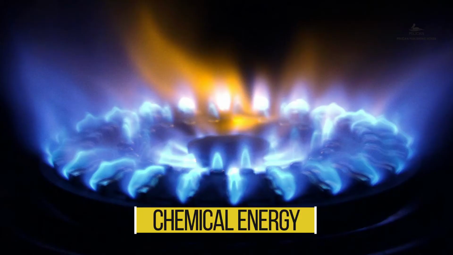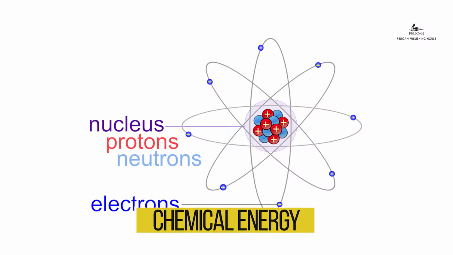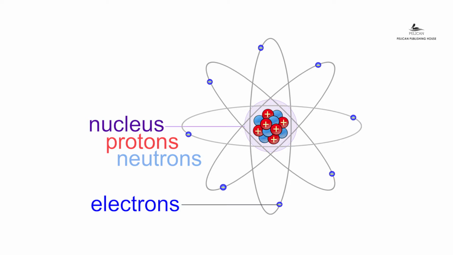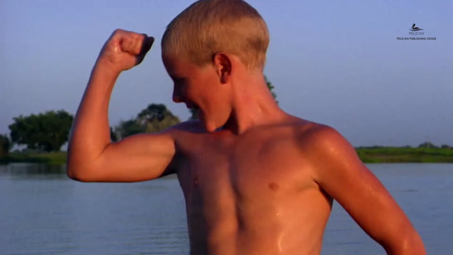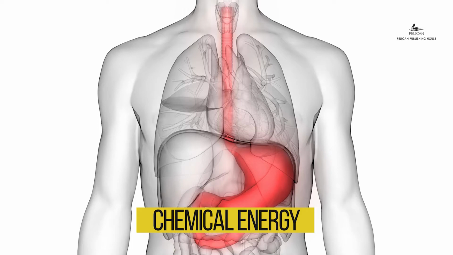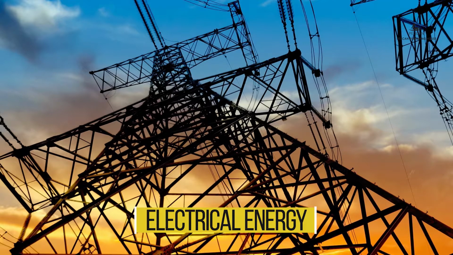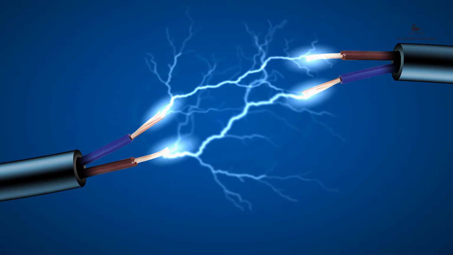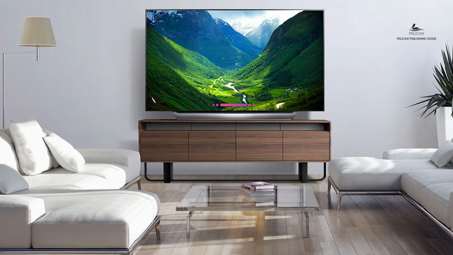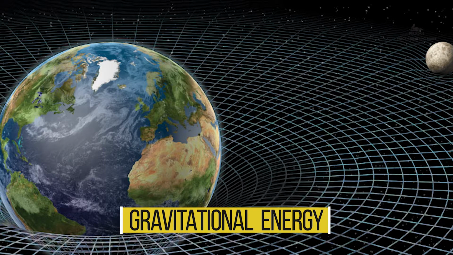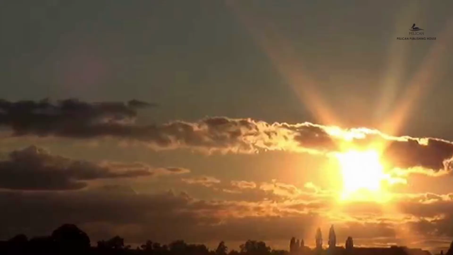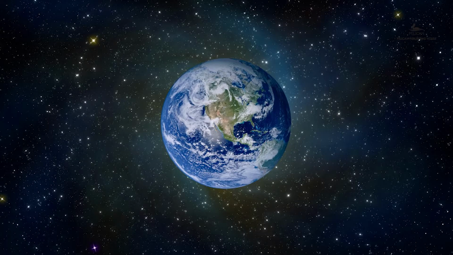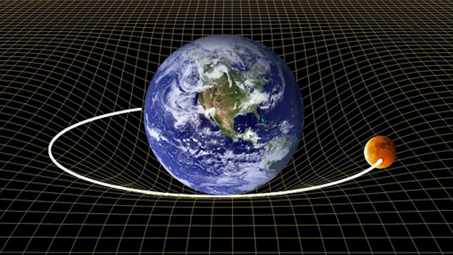Now let's see what the different forms of energy are. Chemical energy. Chemical energy comes from atoms and molecules when they interact. During the digestion of food, we get energy from the food. This energy is called chemical energy. Electrical energy. We use electrical energy to power bulbs, television, etc. Gravitational energy. Large objects like the sun and the earth create gravity and gravitational energy.